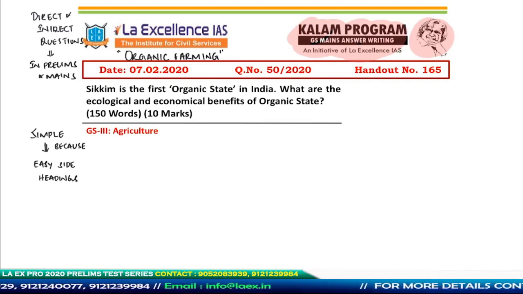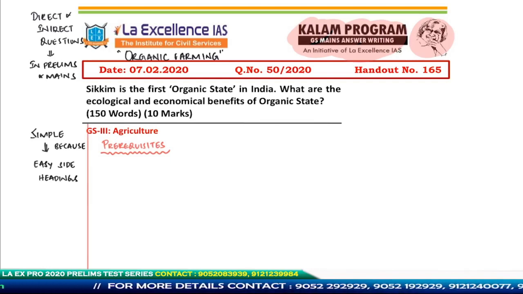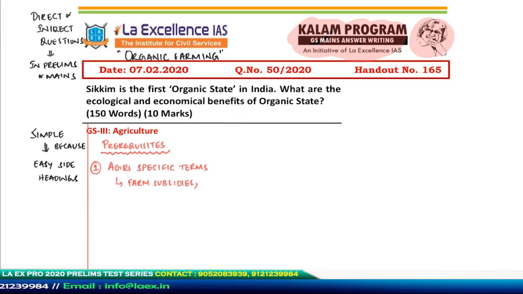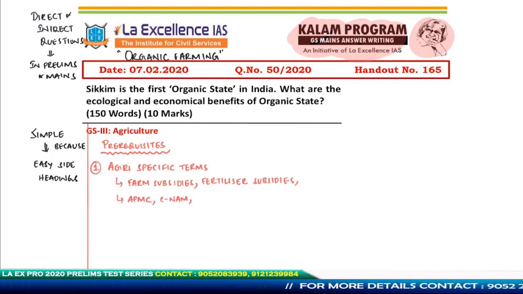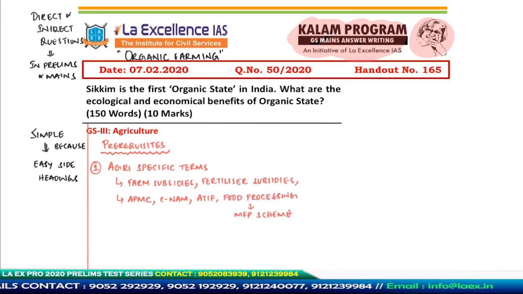That being said and done, we will start out with some prerequisites when you write an agriculture based topic. First prerequisite when you write an agriculture based question is the usage of agriculture specific terms. Like you could talk about farm subsidies, fertilizer subsidies, electricity subsidies for the farms, irrigation subsidy, and so on. In addition to this, you could talk about APMCs or the agriculture produce market, and then there is eNAM, and then you have recent reforms like agri-tech infrastructure fund, and then you also have food processing sector. So all these important concepts are relevant when you handle an agriculture based question.